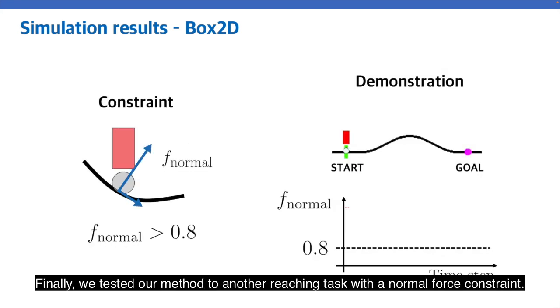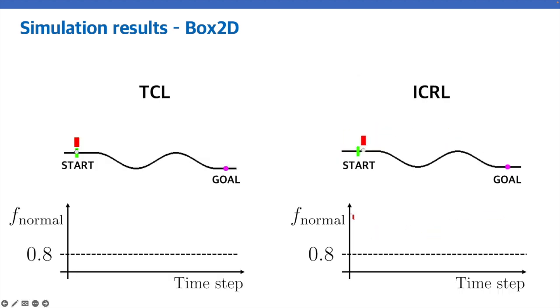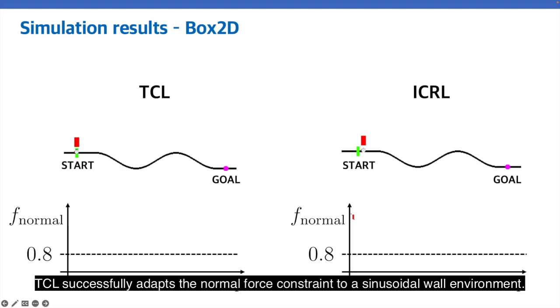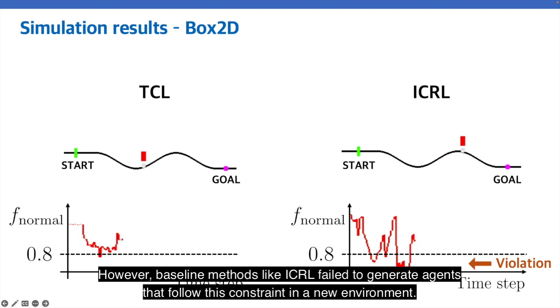Finally, we tested our method on another reaching task with a normal force constraint. In this scenario, the agent is required to exert a normal force greater than 0.8 Newton. The result shows that TCL successfully adapts the normal force constraint to a novel sinusoidal ground environment. However, baseline methods failed to generate agents that follow this constraint in a new environment.